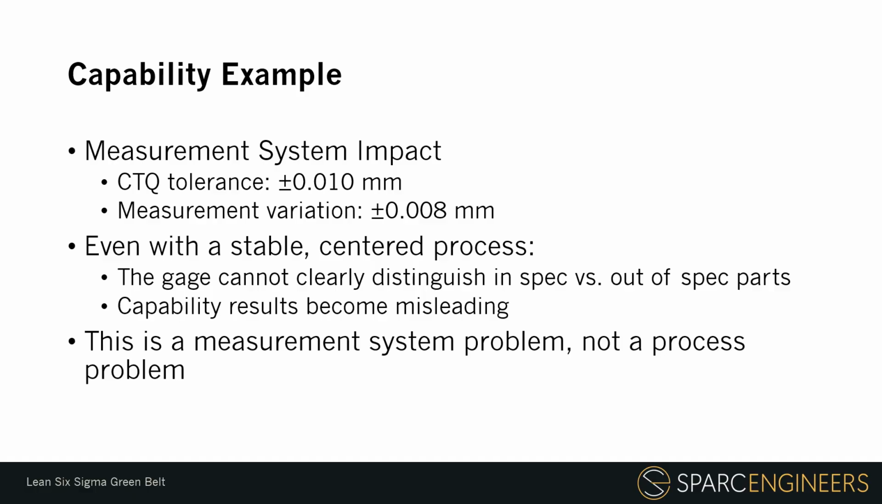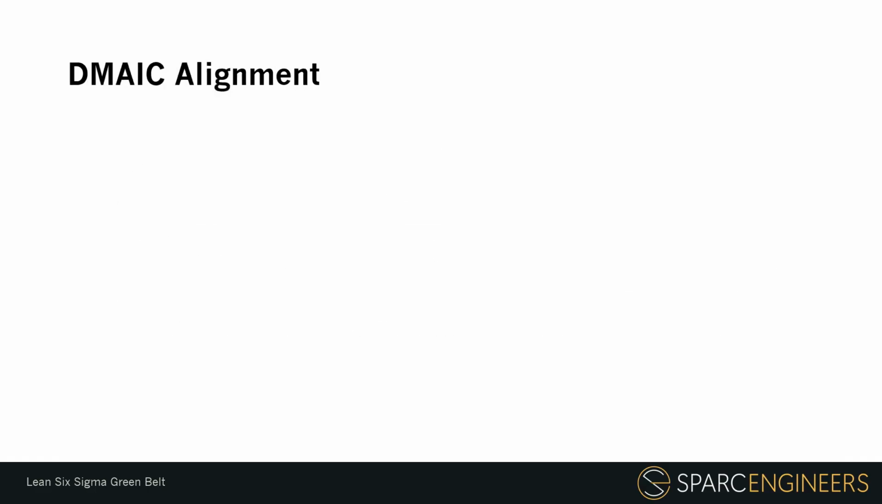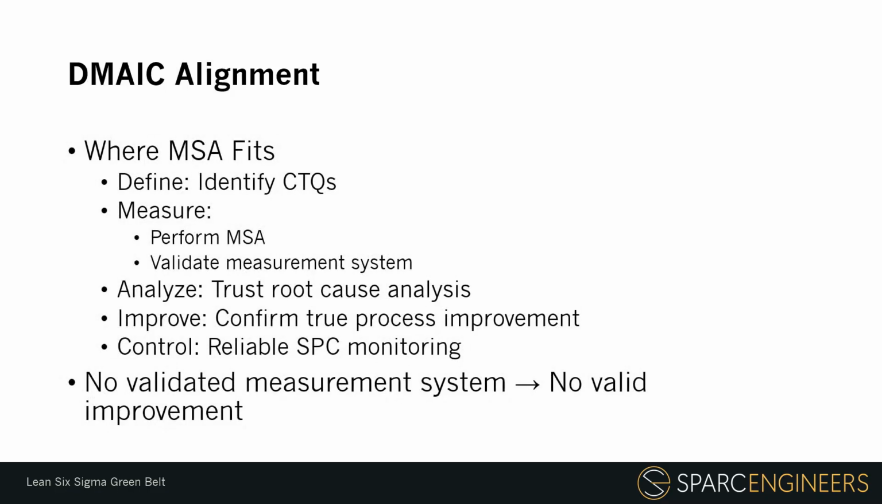This is not primarily a process problem. It is a measurement system problem. Before we blame the process, adjust the machine, or launch a major improvement project, we need to fix or improve the measurement system. DMAIC alignment. Let's connect MSA back to DMAIC. In the define phase, we identify the CTQs. These are the customer-critical characteristics that need to be measured and controlled.